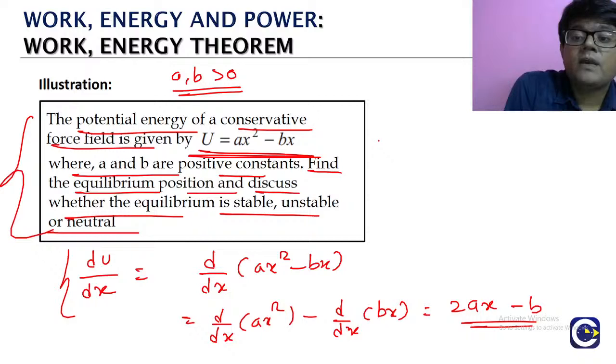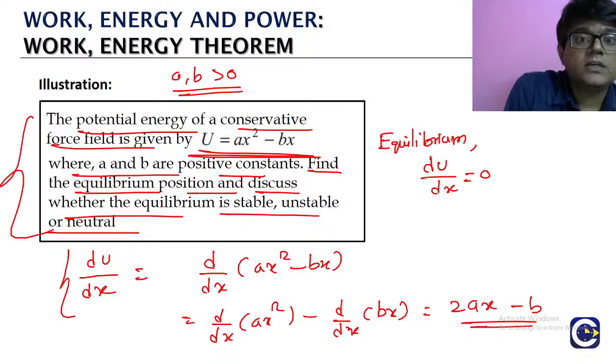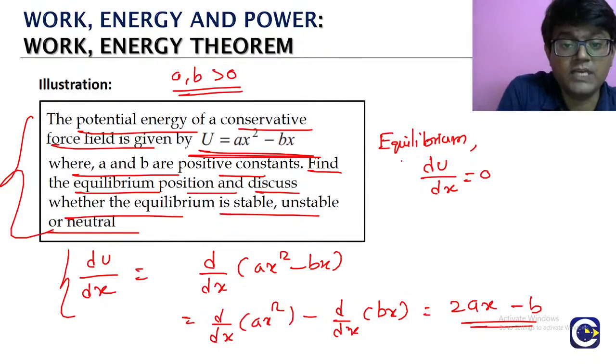Now remember, whenever we want to talk about the equilibrium, whether it is a stable, unstable or neutral equilibrium, what is the functional condition for that? The first derivative of the potential energy with respect to the variable, which will generally be the position coordinate, should be 0.